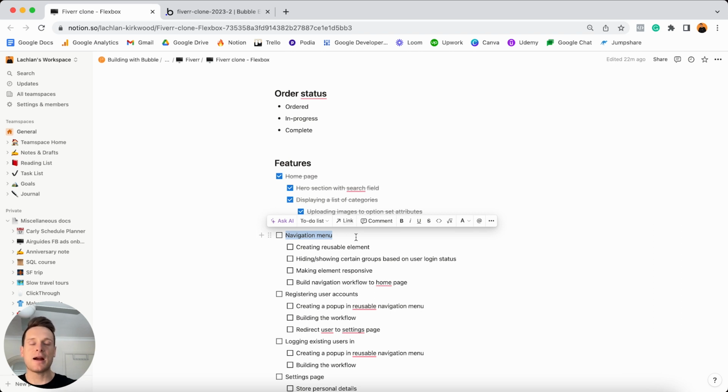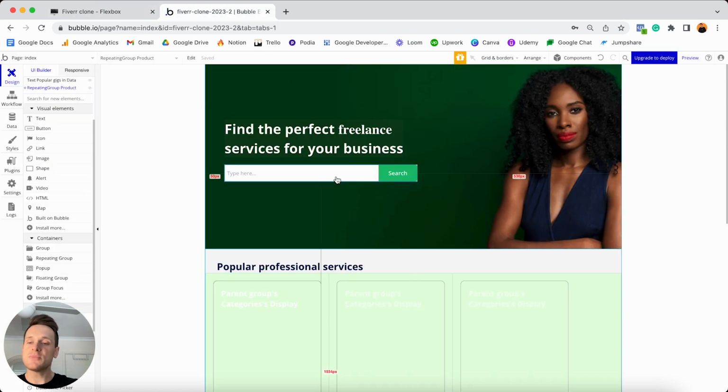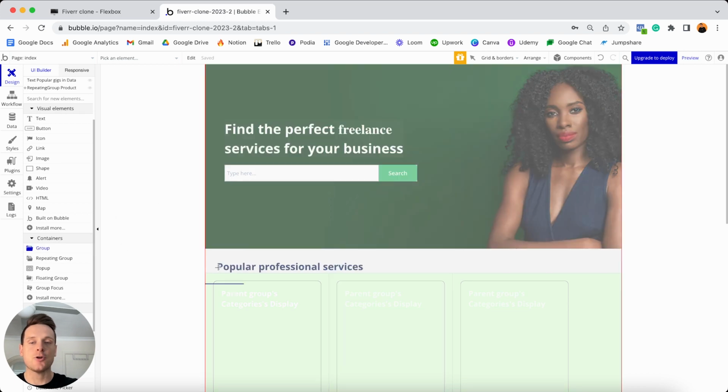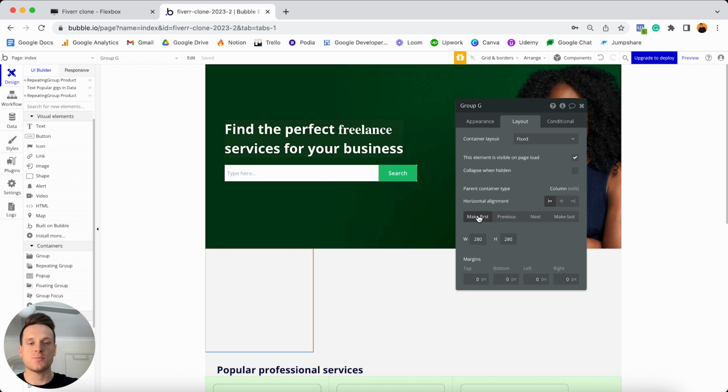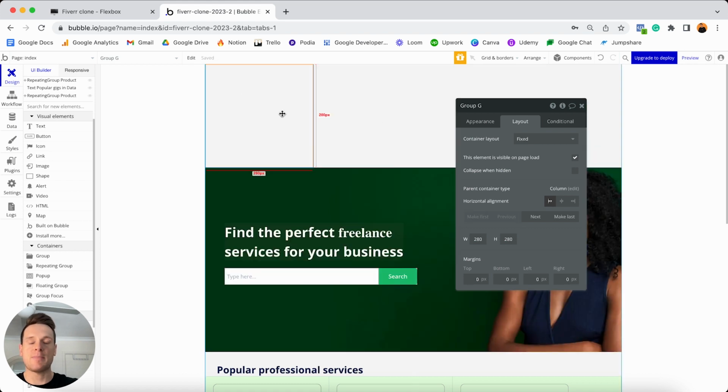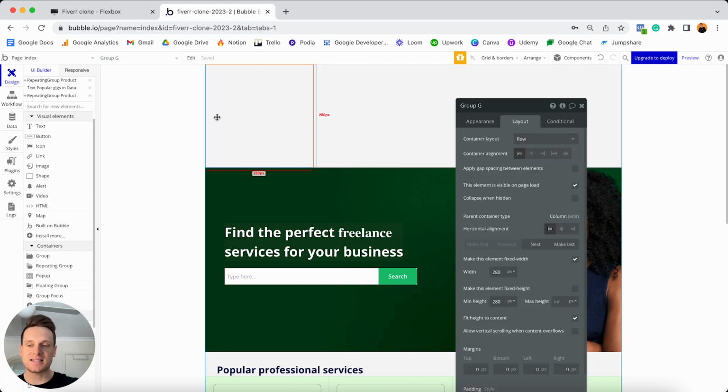And thankfully, in comparison to the first section of our tutorial where we built out the homepage, this is a much simpler process. And so what we're going to do is we're going to jump into our Bubble editor. And when it comes to building out a navigation menu, what you would traditionally do is add a group element to the very top of your page. So let's say, for instance, I could just move this to be the first element on my page. And then inside of this group, you would just set the container layout to be a row because you'd want to position elements side by side, so horizontally across your page.